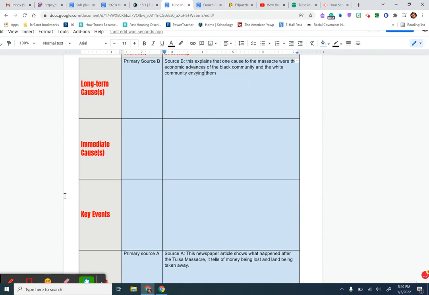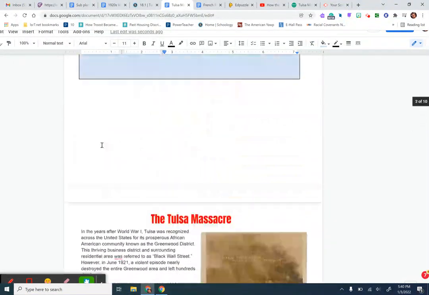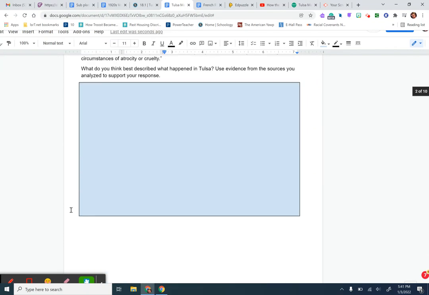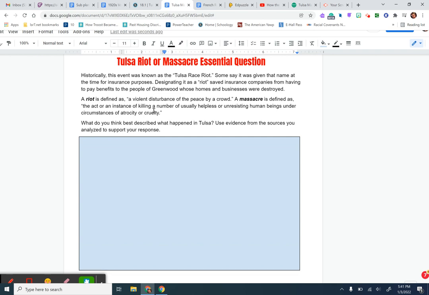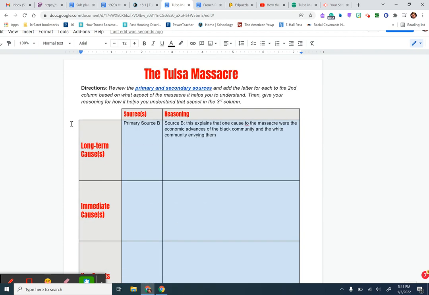Okay, so you're going to go through and you need to be able to sort each of these primary sources into one of those categories, just as I have done here. After you have the chart filled out, you will go here and you are going to answer the question, what do you think best describes what happens in Tulsa? Use evidence from the sources. Okay, so basically, is it a riot or is it a massacre? And you're going to type in your response here, given what you have learned from the primary sources. That is how you complete this.